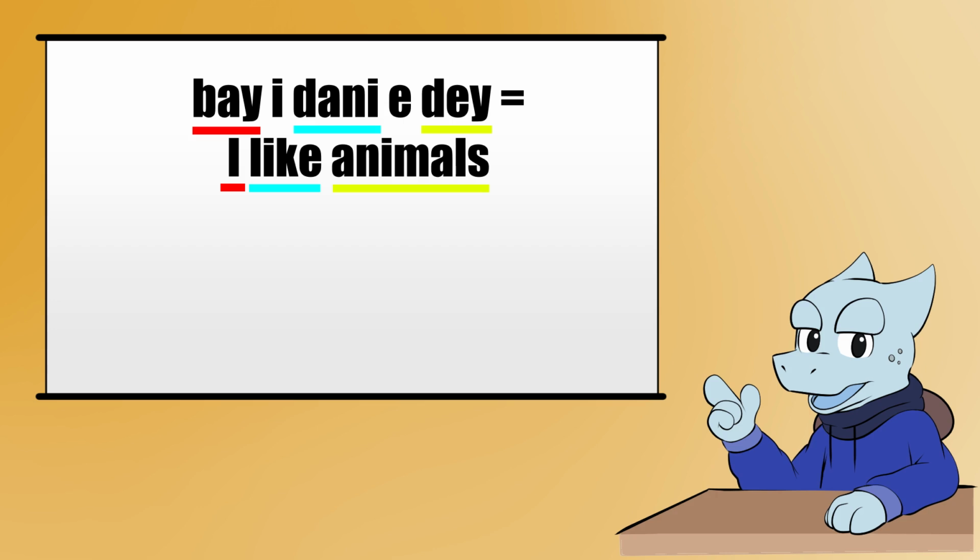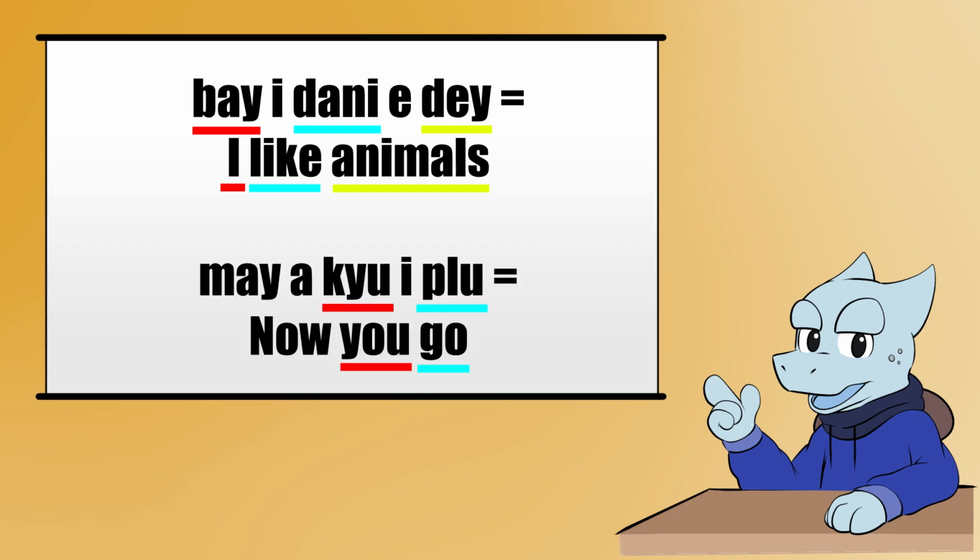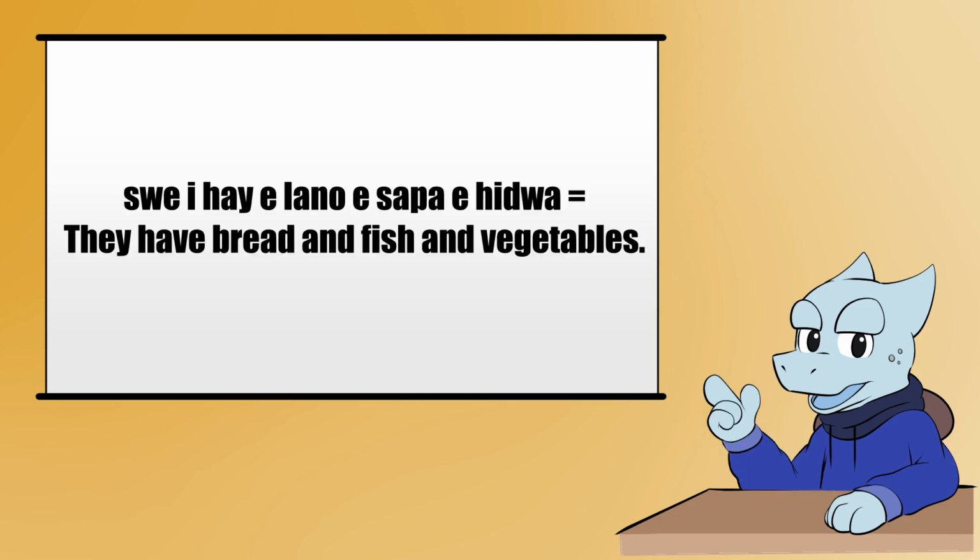Bai idani e de means I like animals. Mai aku i blue means now you go. If you have multiple subjects, verbs, or objects, just introduce the new one with the same particle. Swe ihai elano e sapa e hidwa means they have bread and fish and vegetables.